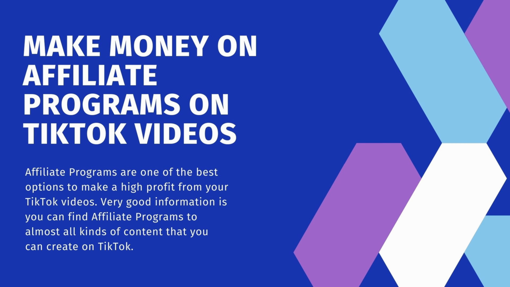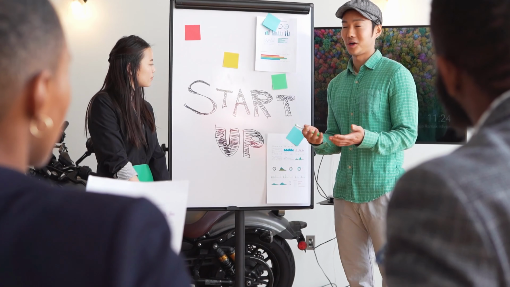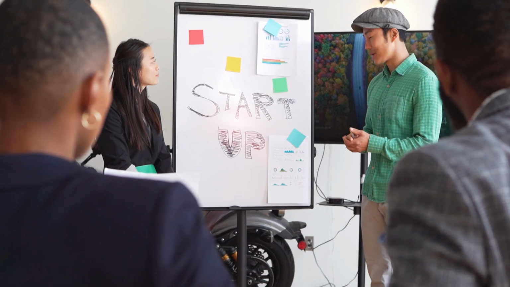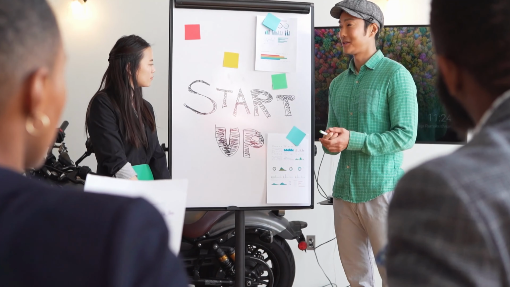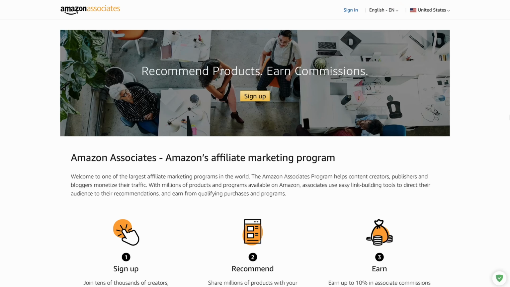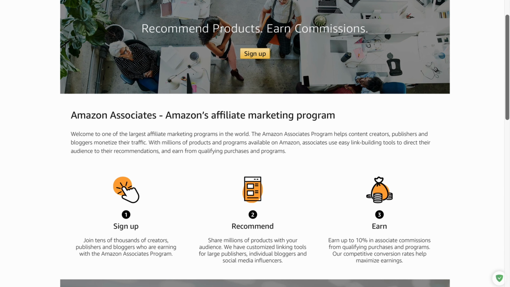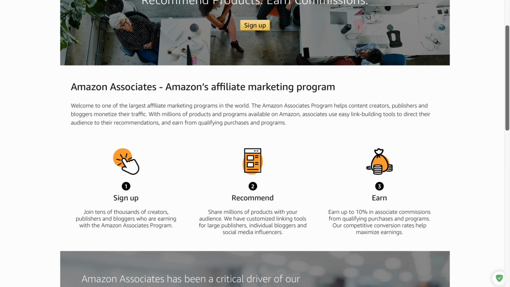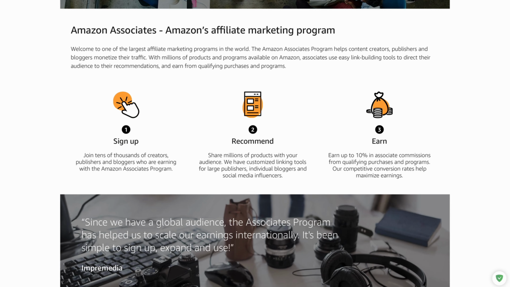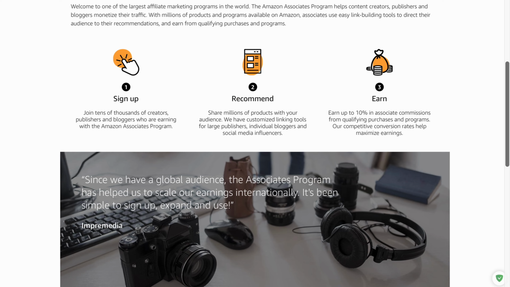Make money on affiliate program on TikTok videos. Affiliate program are one of the best options to make a high profit from your TikTok videos. Very good information is you can find affiliate program to almost all kinds of content that you can create on TikTok. A few examples how you can earn money on TikTok videos with affiliate program. If you create technology content, you can join, for example, to Amazon affiliate program and earn money for each product that buy person from your affiliate link. Create video with iPhone 13 review and add link to selected affiliated program to this phone.